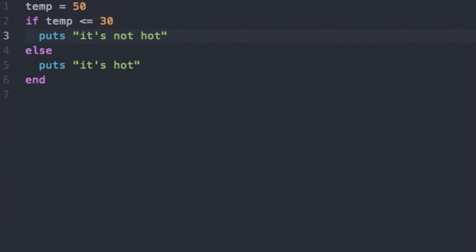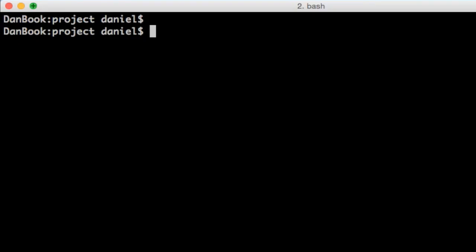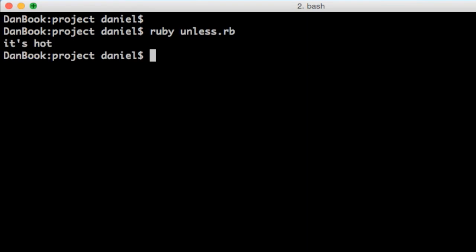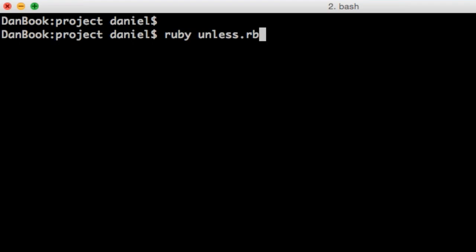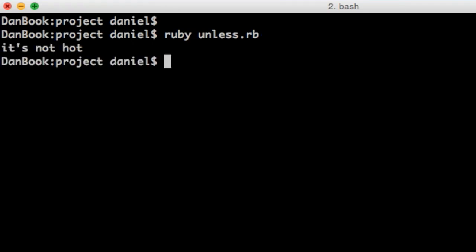Let's run the code and see what happens. I somewhat foolishly called my code unless.rb, so I'll run it here, ruby unless.rb. And because I set my temperature to be 50, I get the result it's hot. That's the puts statement printing it out to the screen. So let's now change temp to equal 10. In this case, we might expect it's not hot to be the case. Let's run it and find out. It's not hot is what's printed in this case. So that's as we expect.